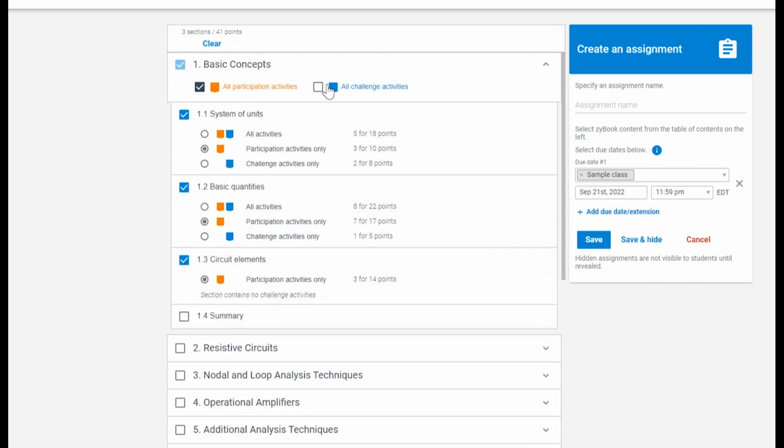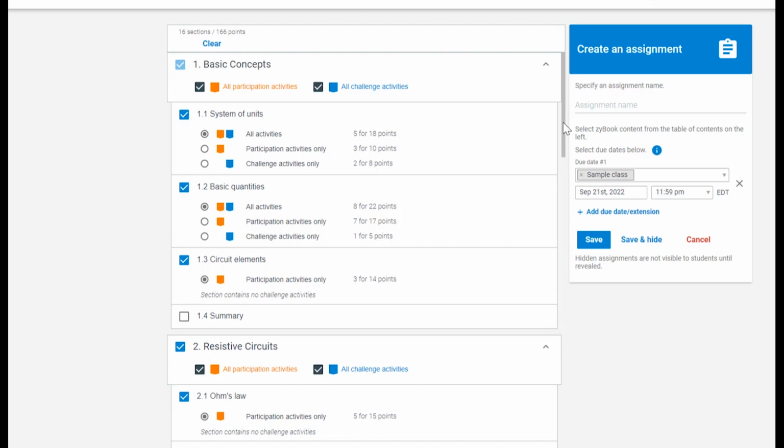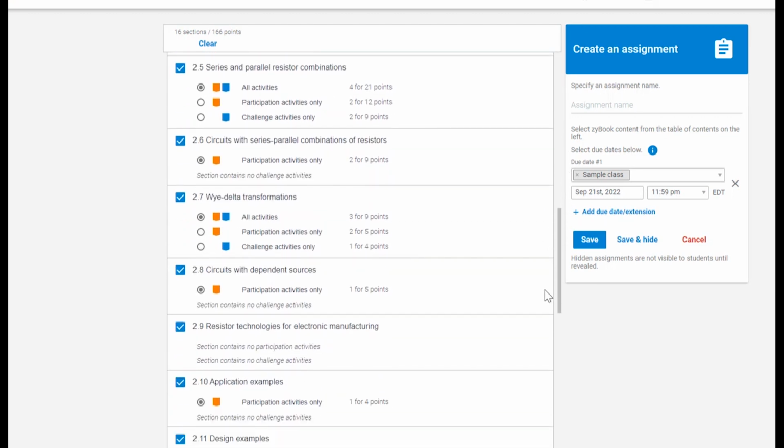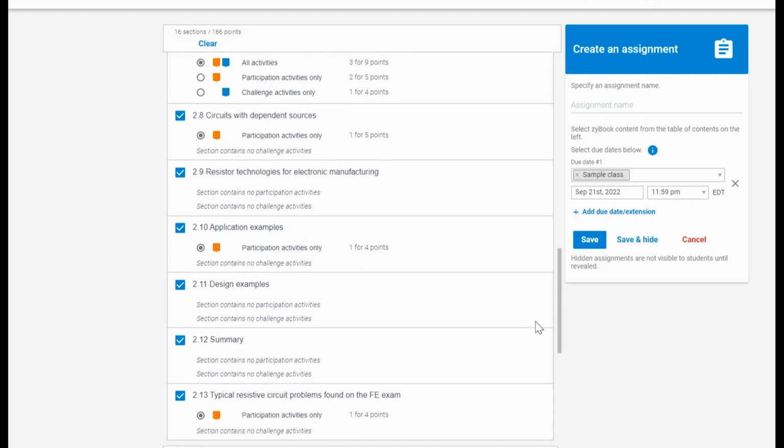The Basic Engineering Circuit Analysis Xi version includes challenge activities for every chapter. An instructor can assign participation activities and challenge activities by section to fit the course.